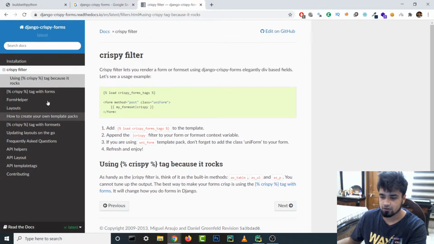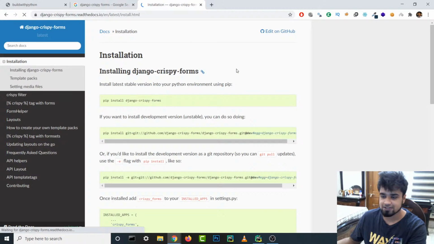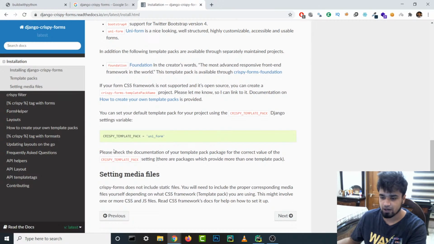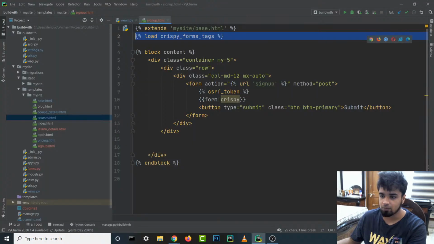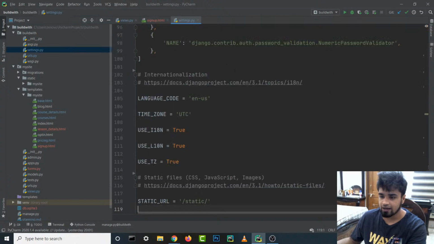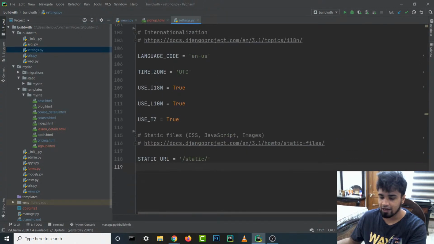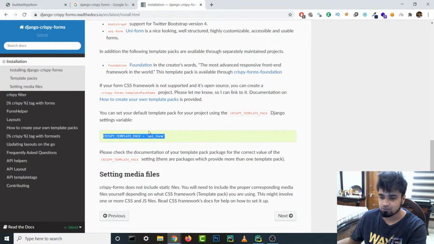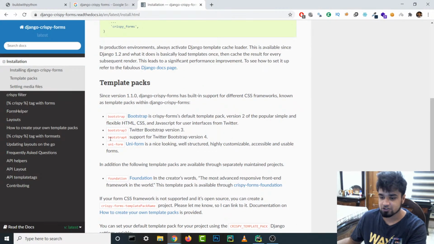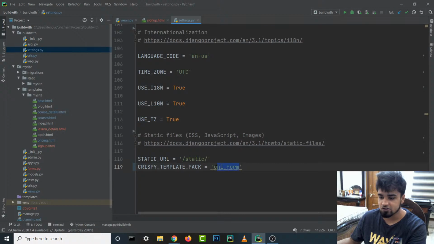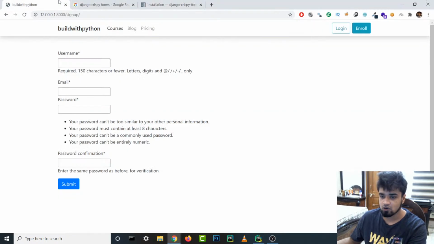So we'll go to the installation one, and you can see in the last one we missed this part. So in the settings file we have to add this line also. So I'm just gonna copy this, and we are gonna go to our settings.py file, and we are just gonna go to the bottom, and over here I'm just gonna add this crispy template pack. And because we are using Bootstrap 4.5, I'm just gonna copy this Bootstrap 4 from here, and instead of this uniform, I'm gonna paste this over here, and our form should start to look a lot better.